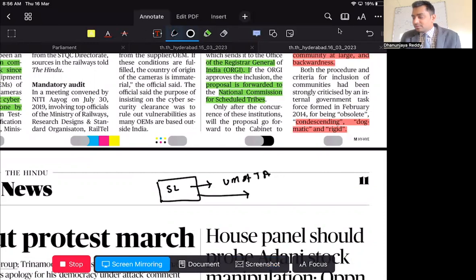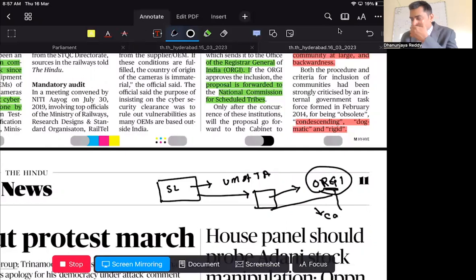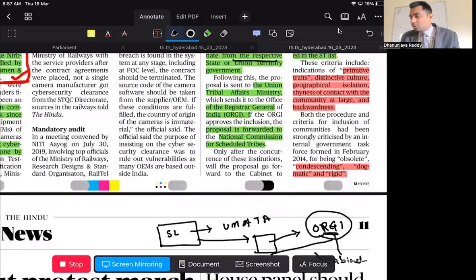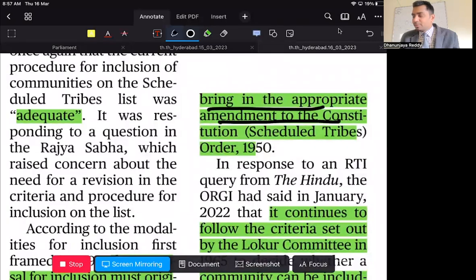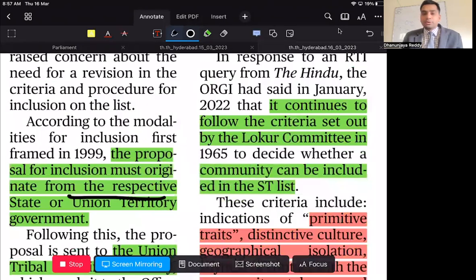They will verify this. After verifying, they send it to the Office of the Registrar General of India, which will decide whether to include or exclude. After the concurrence of these institutions, it will be sent to the Cabinet to bring in the appropriate amendment to the Constitution Scheduled Tribes Order.